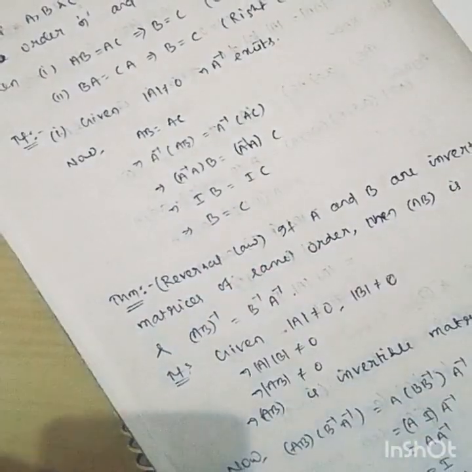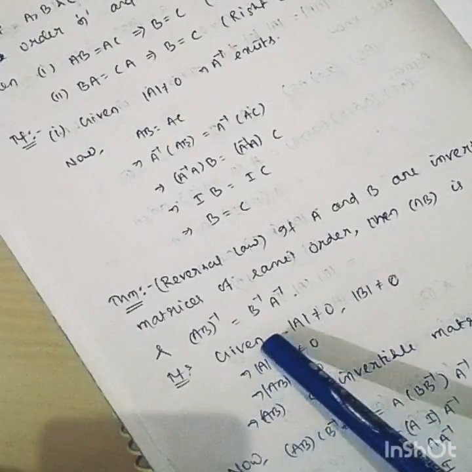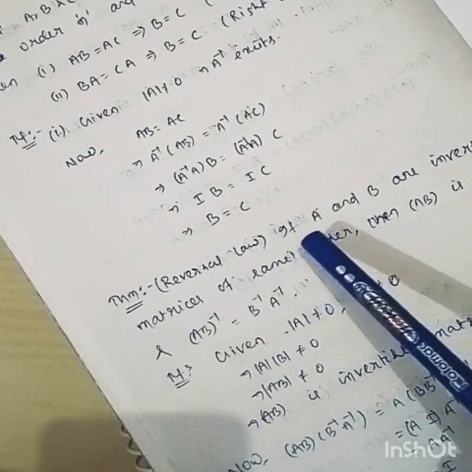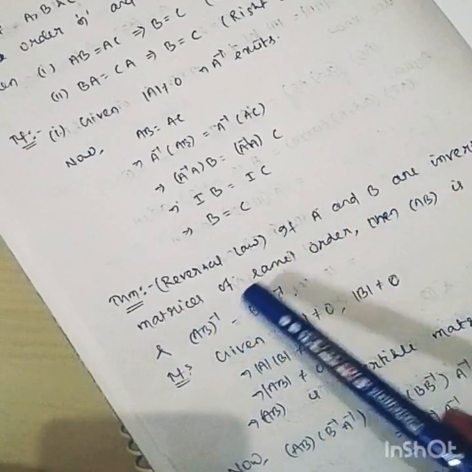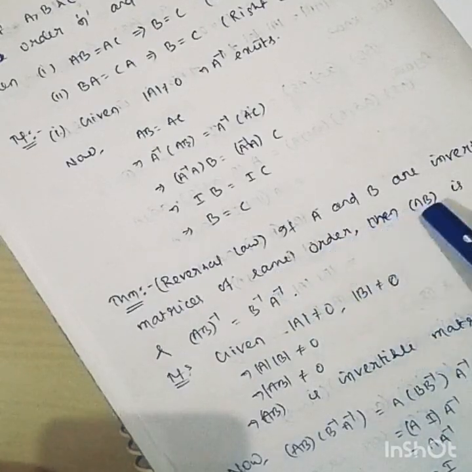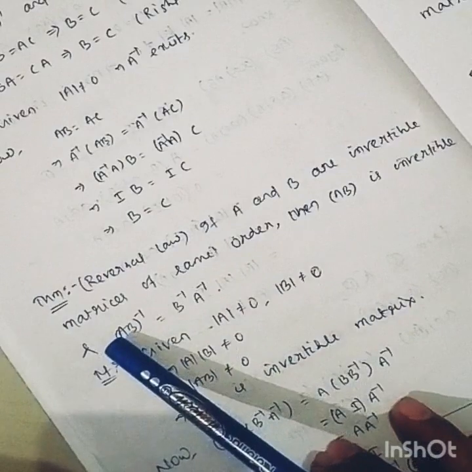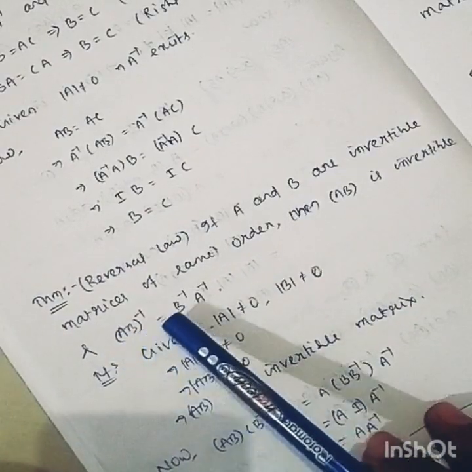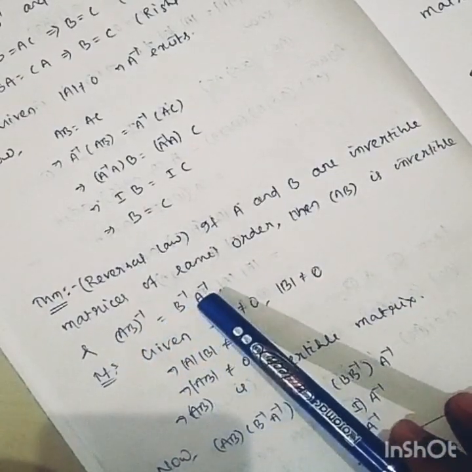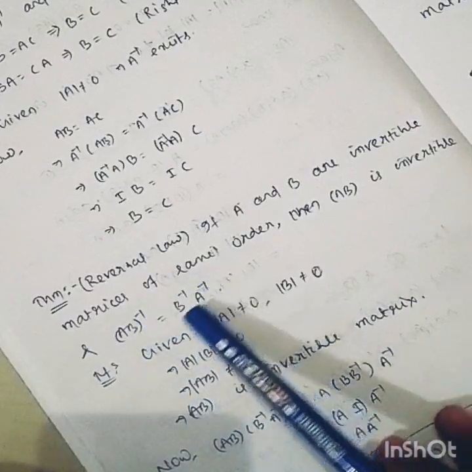Another important property of inverse: if A and B are invertible matrices of the same order, then AB is invertible and AB inverse is equal to B inverse into A inverse. This property is called the reversal property.